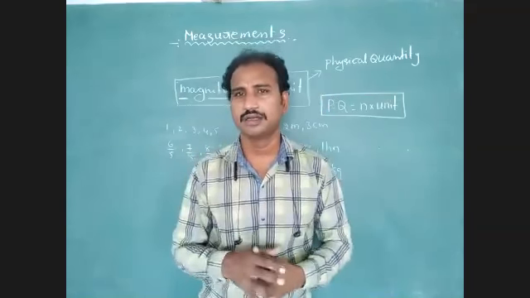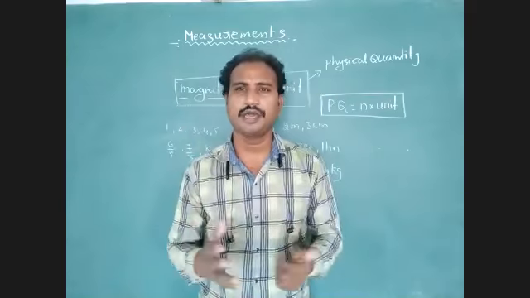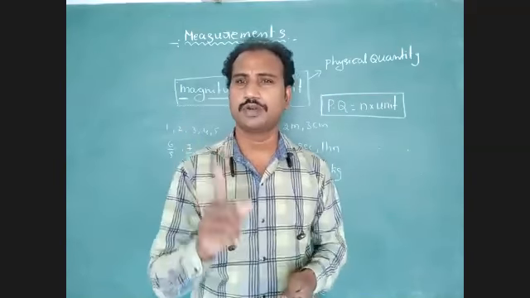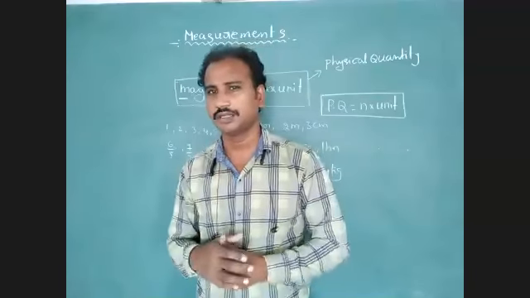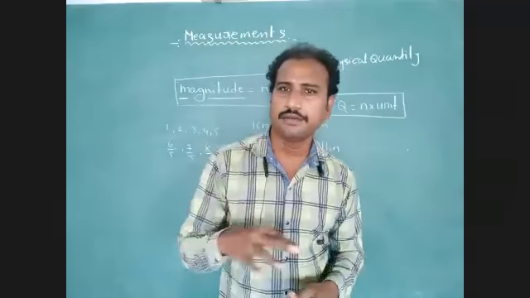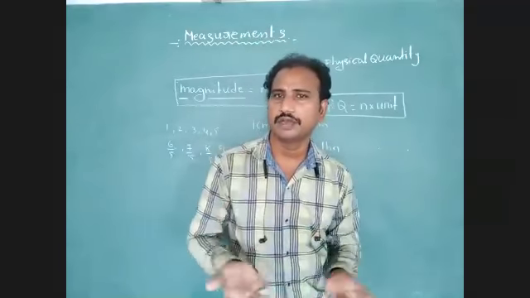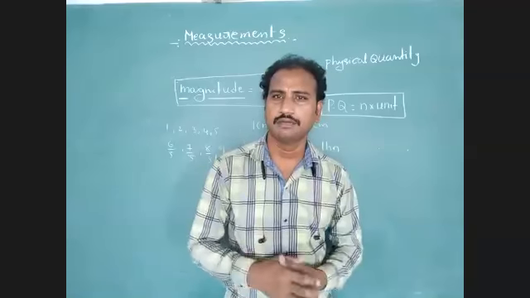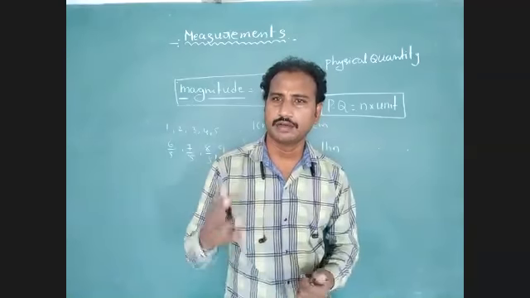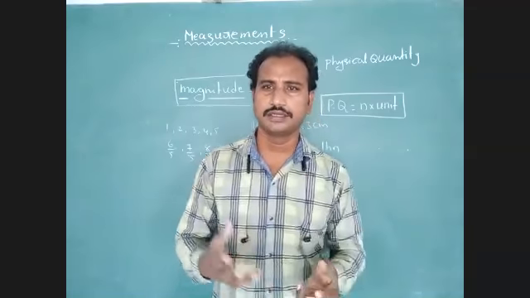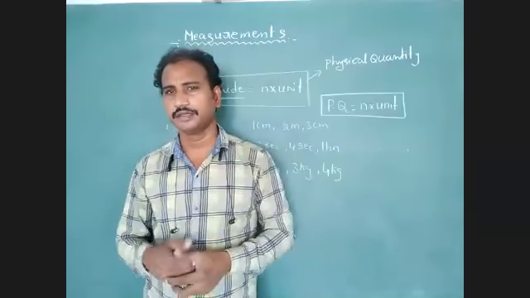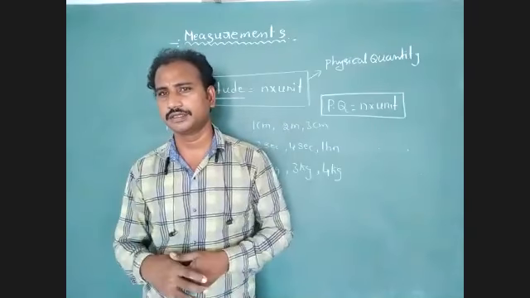These all are quantities. There are two types of quantities: measurable quantity and unmeasurable quantity. Unmeasurable quantities cannot be measured. Examples: love, sadness, enjoyment, happiness.